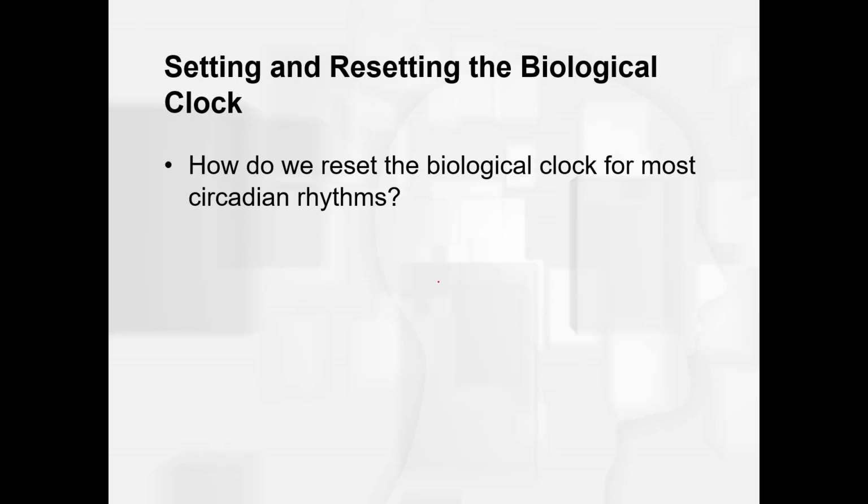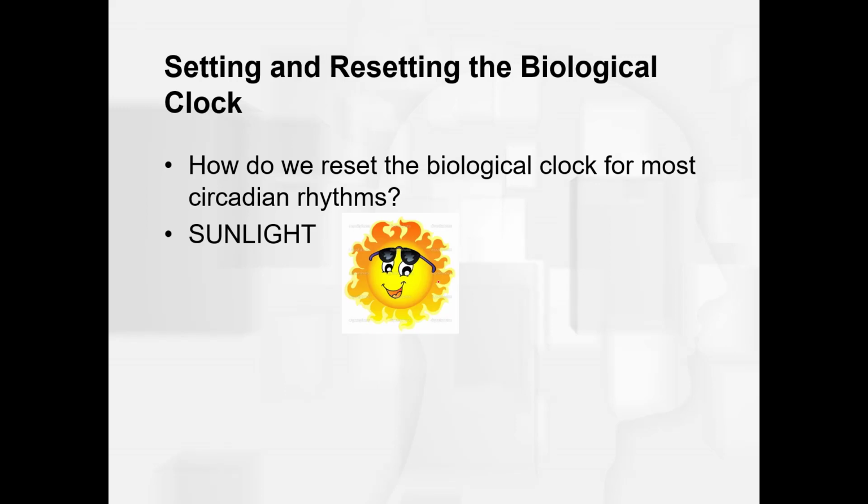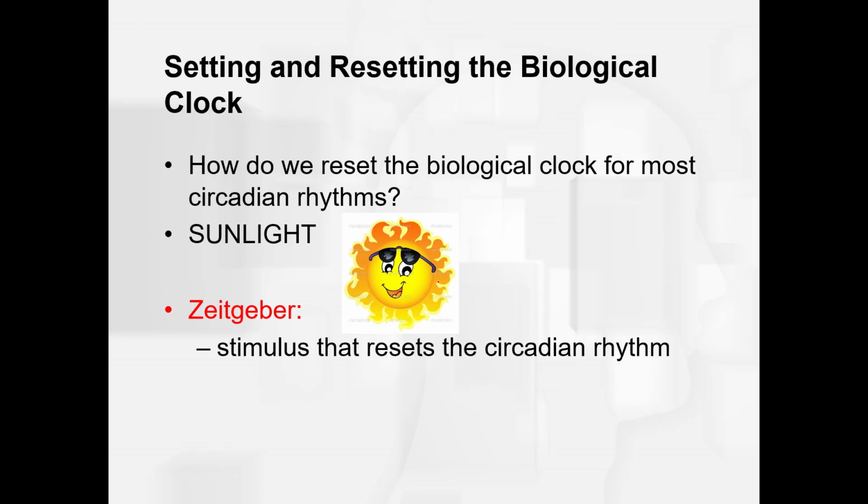What did we say on the last slide? What happens every 24 hours that keeps us functioning on a 24-hour circadian rhythm and not 24.15? Sunlight, yes. All right, so what we call that is a Zeitgeber, okay? And so a Zeitgeber is a stimulus that resets the circadian rhythm.